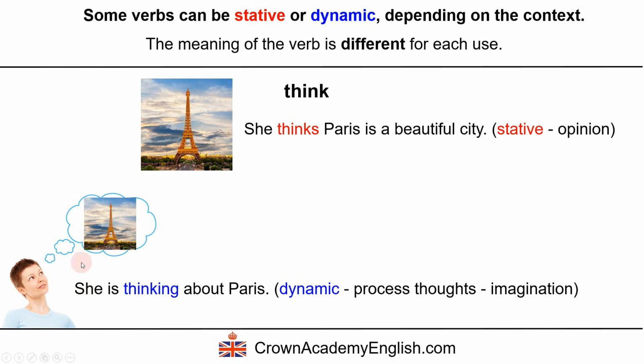She is thinking. It is an action. It's a dynamic verb. She is processing her thoughts. She is imagining Paris. She's thinking about Paris. This is now a dynamic verb. It is an action.